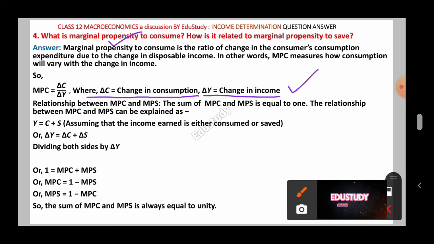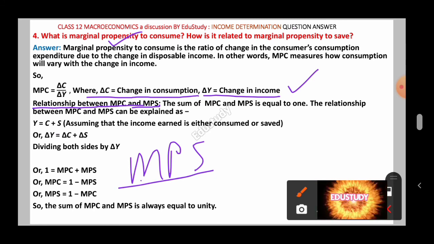Next part: how is it related to marginal propensity to save? So the relationship between MPC and MPS, you may underline this one. MPS means marginal propensity to save. The relationship is that the sum of the MPC and MPS is equal to 1.